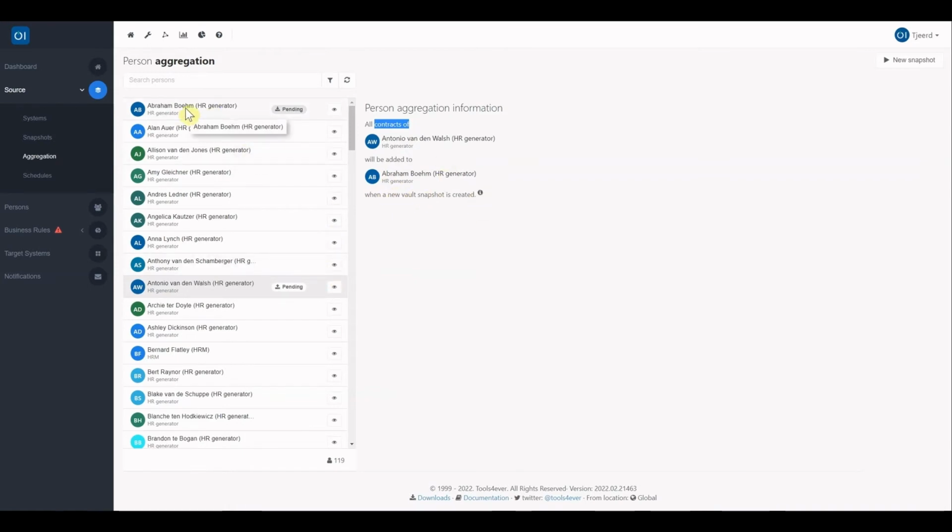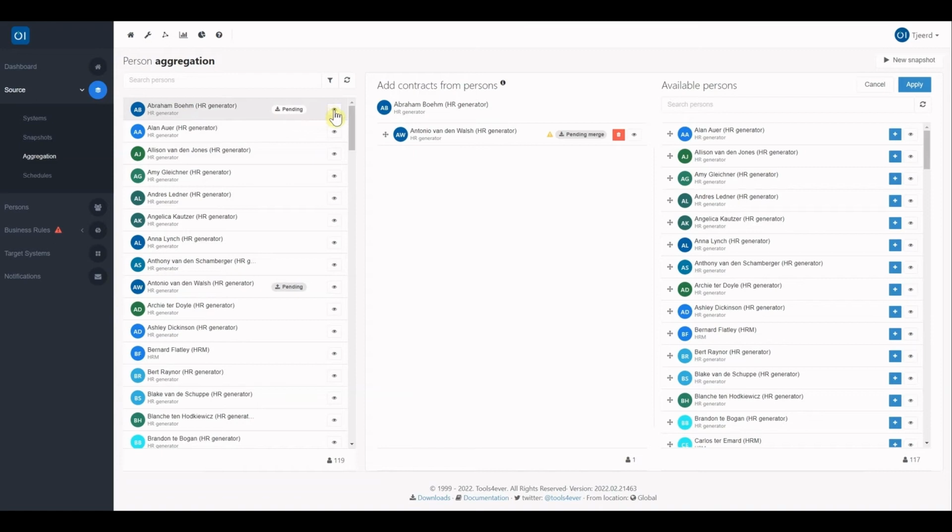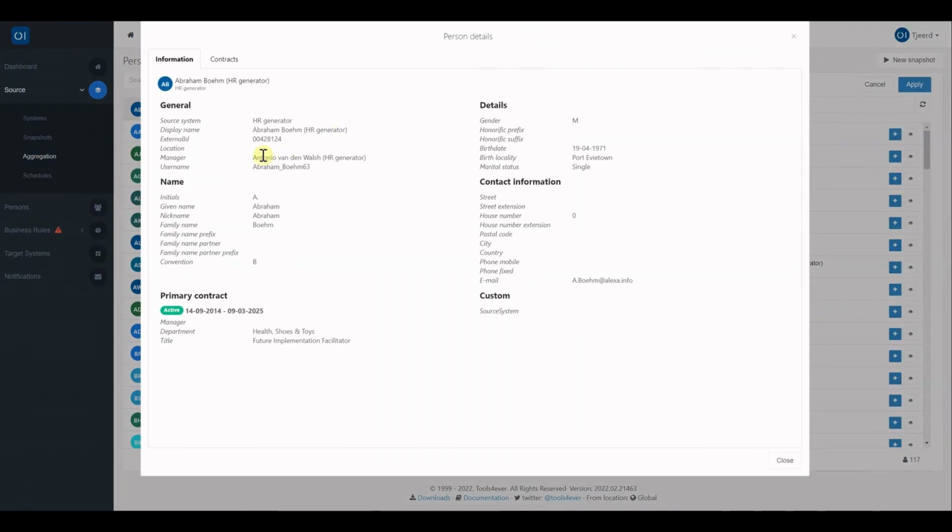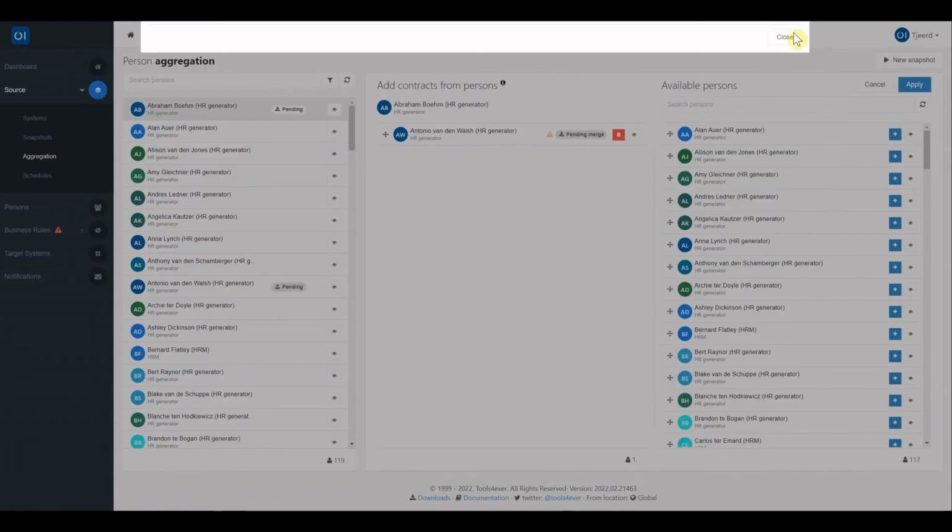If you look at some detailed information about Abraham, you can see that the current manager of Abraham is the person record of Antonio. So this will be used as an example to show what will happen by a merge of contracts with a primary contract determination and perhaps the related manager calculation in this process. Let's move over to the screen.